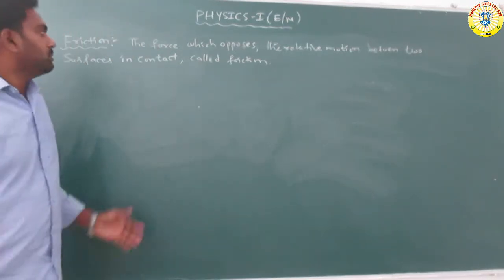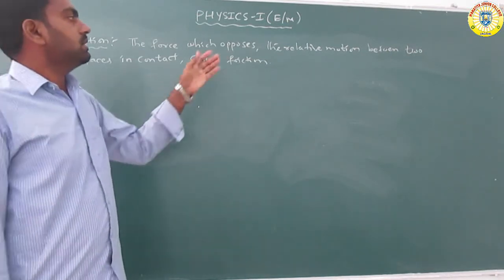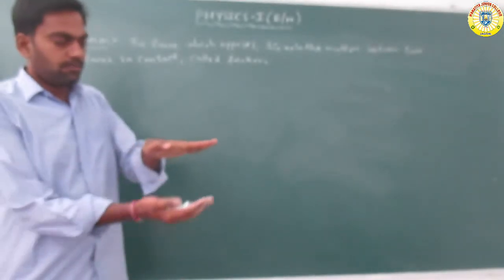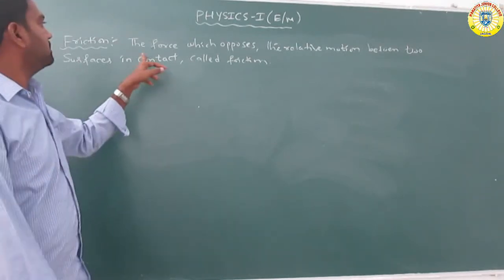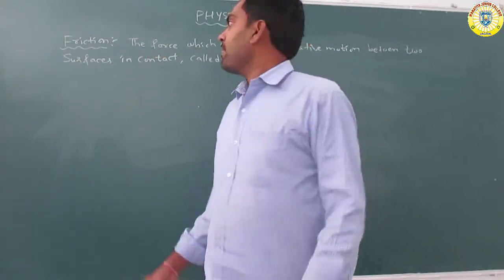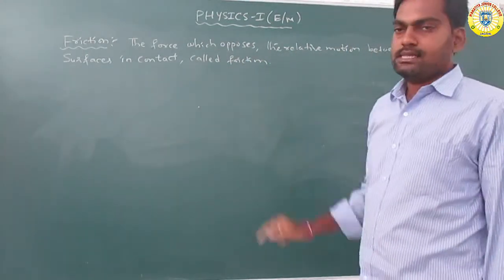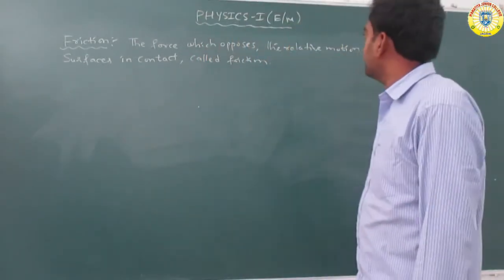So next one, what is friction? Friction is the force which opposes the relative motion between two surfaces in contact. The relative motion between the two surfaces is just like one body is taken, another body is in motion. So very important point: the force which opposes the relative motion between two surfaces in contact is called friction.